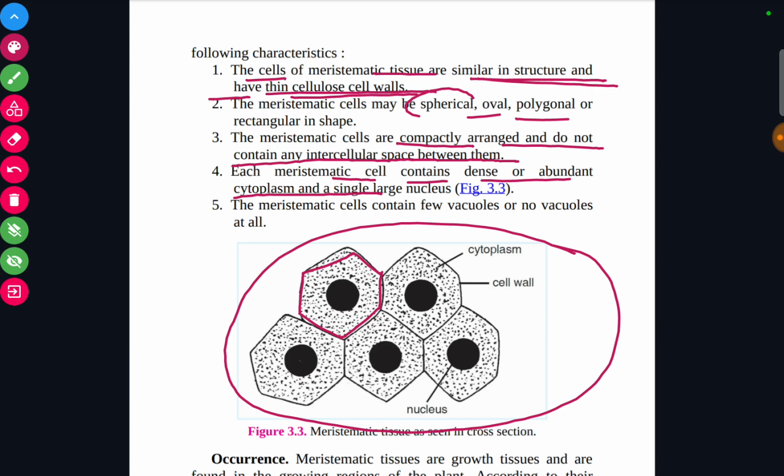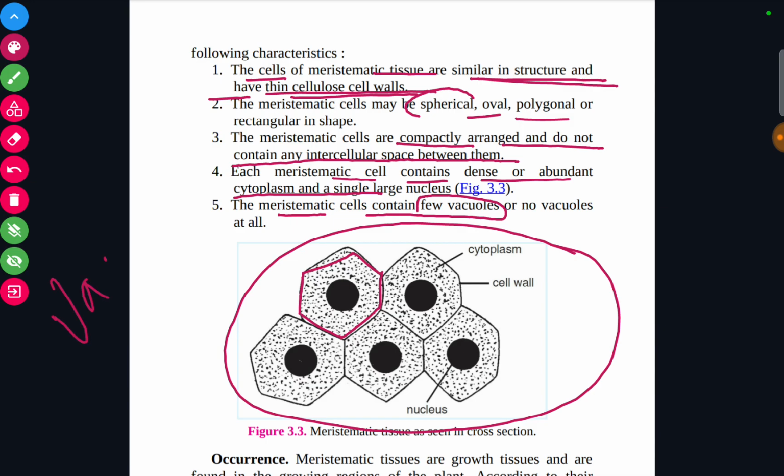Why is there an abundant amount of cytoplasm and a nucleus present? Because these cells are engaged in active division. So they contain cytoplasm and a large nucleus. The meristematic cell contains few vacuoles. Why are there no or few vacuoles present in the meristematic cell?